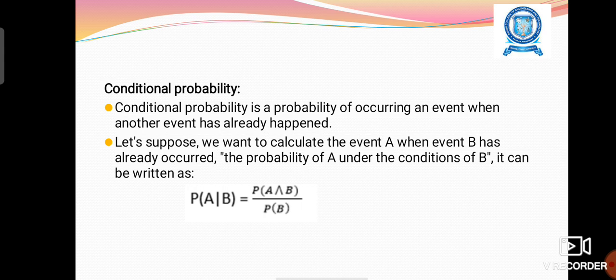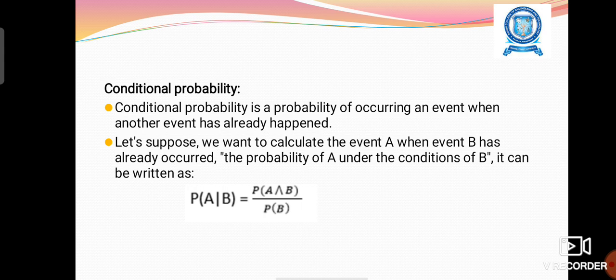Let us suppose we want to calculate the probability of event A when event B has already occurred, that is, the probability of A under the condition of B. It can be written as P of A given B. If B has happened, what is the probability of A? A and B are related events, with some dependency. That is called the conditional probability of A given B.